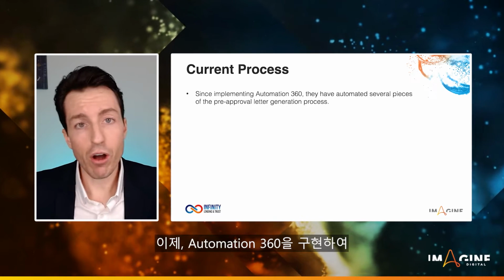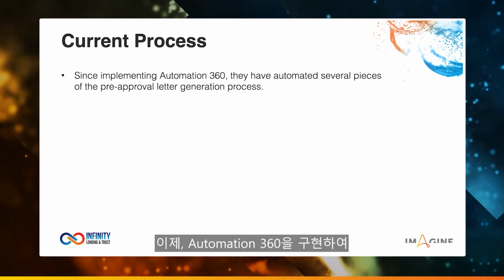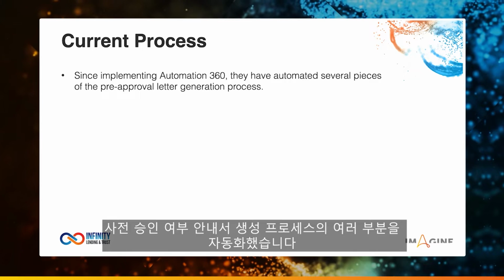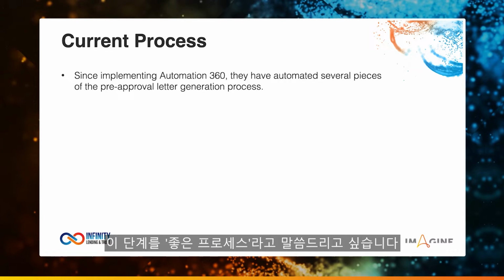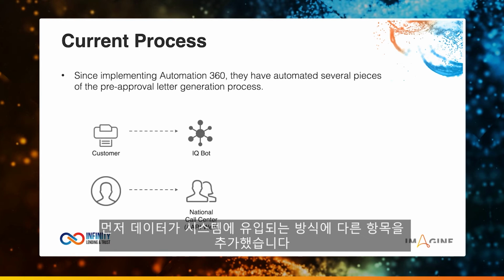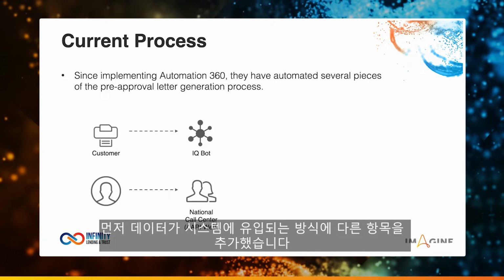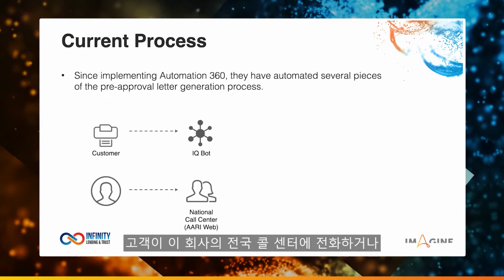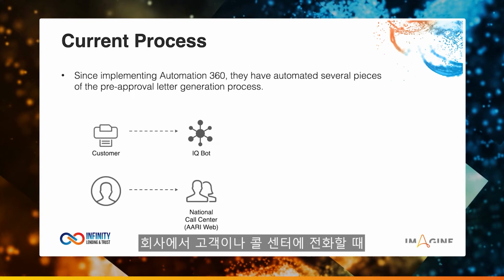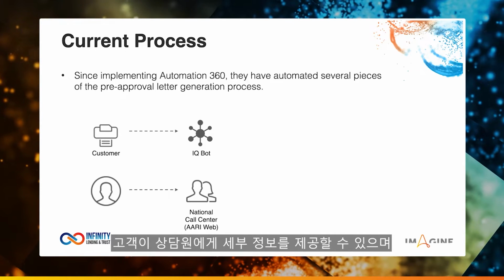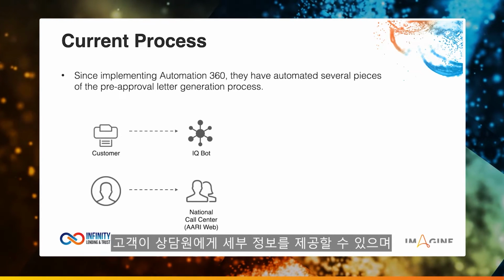Now, after implementing Automation 360, they've automated several pieces of that pre-approval letter generation process. And this is where I would say they have a really good process. This is a really mature process that we're going to look at. First off, they've added another entry to the way that data can flow into their system. Customers can call in to the national call center, and the customers will give their details to the agent.